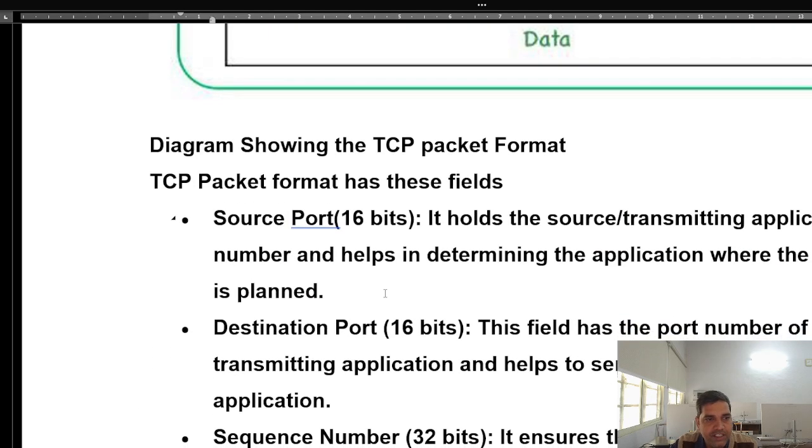Now we'll see this. So see, this TCP packet has these fields. Source port, which is 16 bits. It holds the source transmitting application's port number, and it helps in determining the application where the data delivery is planned. Like HTTP, the Hypertext Transfer Protocol, works on port number 80.